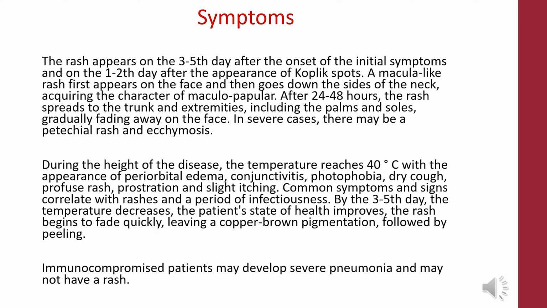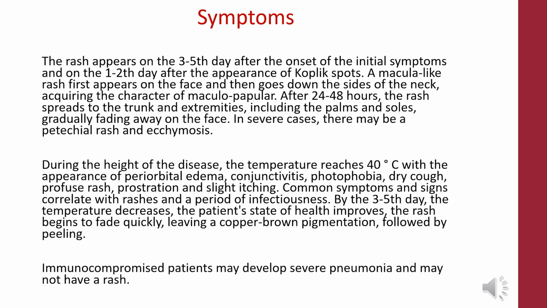The rash appears on the 3rd to 5th day after the onset of the initial symptoms, and on the 1st to 2nd day after the appearance of Koplik spots. A macular rash first appears on the face and then goes down the sides of the neck, acquiring the character of a maculopapular rash. After 24 to 48 hours, the rash spreads to the trunk and extremities, including the palms and soles, gradually fading away on the face. In severe cases, there may be a petechial rash and ecchymosis.